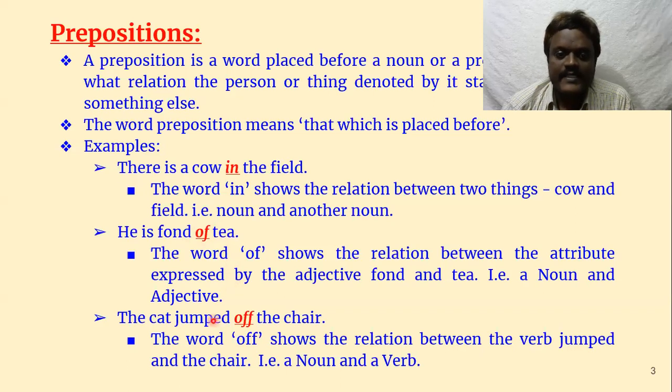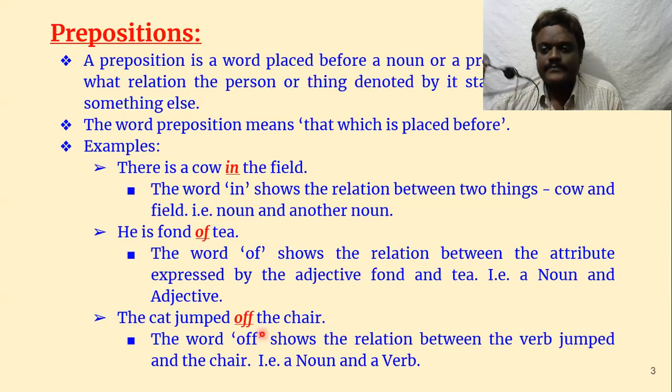In the same way, let us take another example. The cat jumped off the chair. See here, jumped off the chair. So chair, once again it is placed before a noun. The word off shows the relation between the verb jump and the chair.